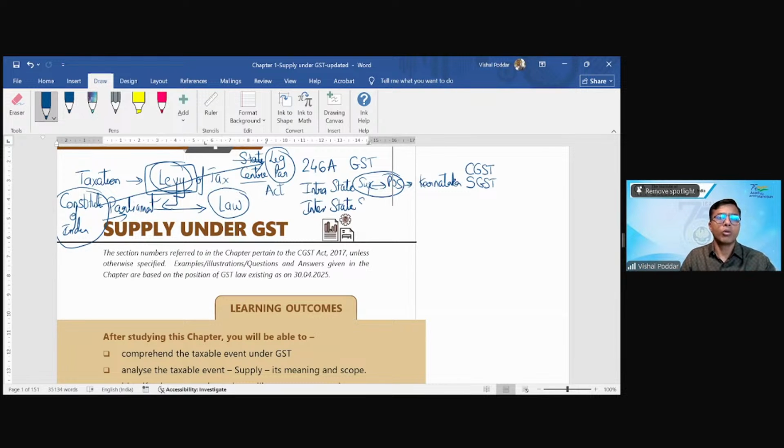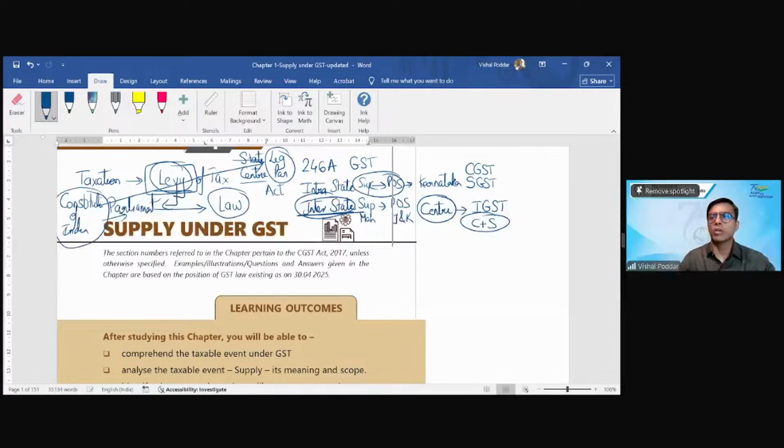But whenever the location of the supplier, let us say, is in Maharashtra, whereas the place of supply, let us say, is in Jammu and Kashmir, the transaction becomes an interstate transaction. And in this particular case, the constitution says the power is only with the center, that is, the parliament. And in that case, the parliament levies one consolidated tax. Consolidated means comprising both the C portion and the S portion. It levies one tax called IGST. So the center exclusively is given the power to levy tax when the transaction is interstate, right?